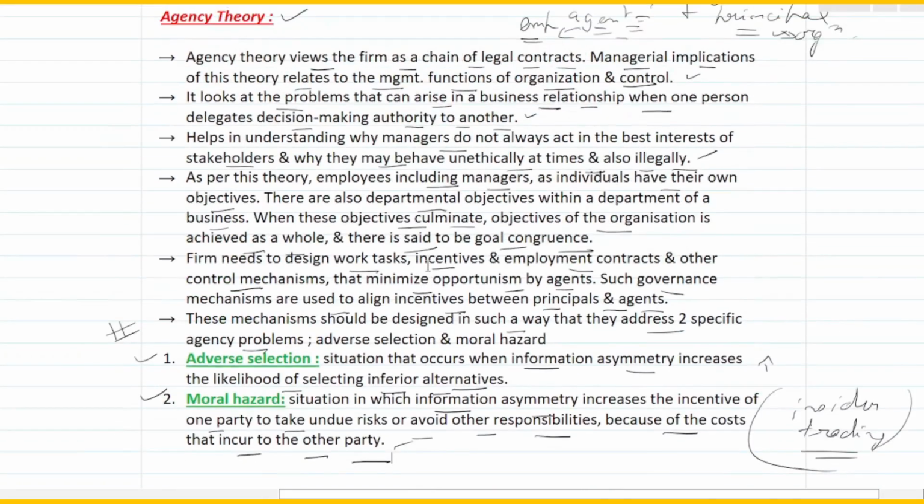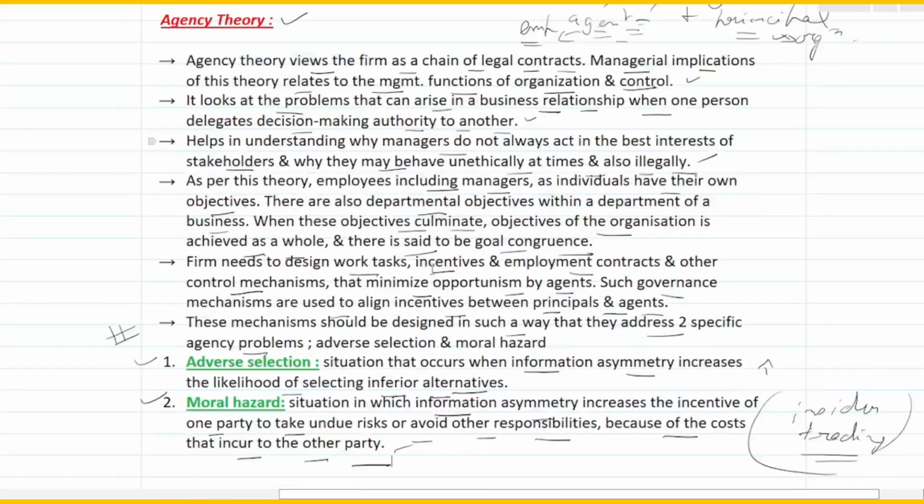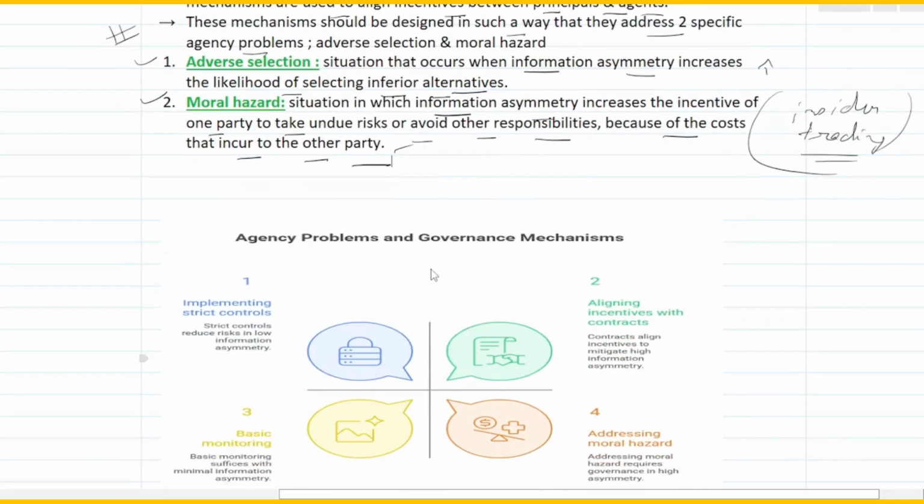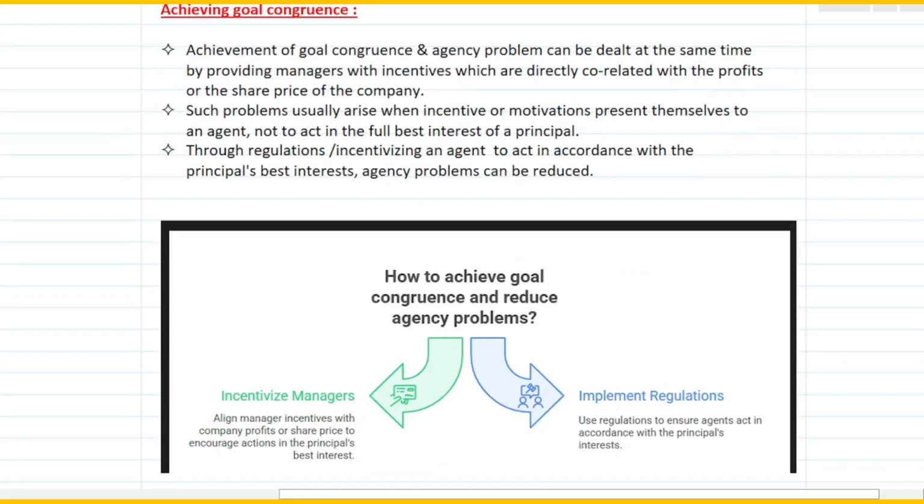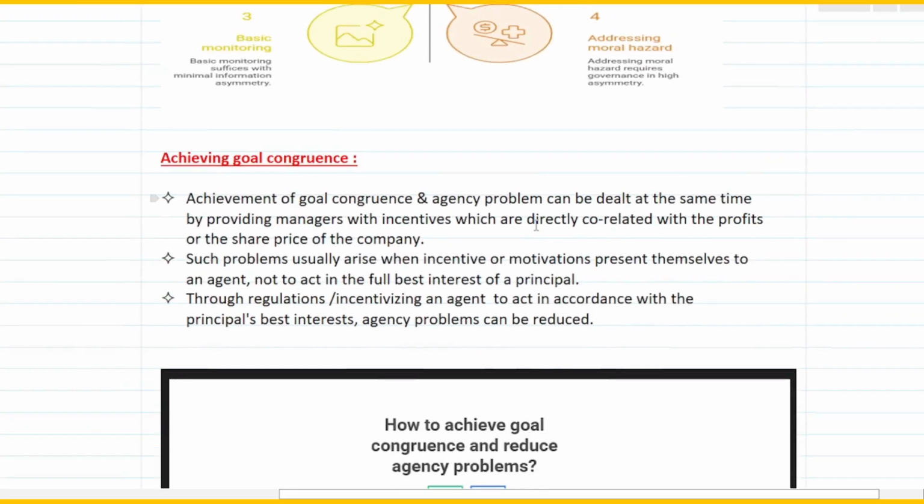So this is what agency theory is all about, right? Simply summarizing it, just have a look at this diagram at the time of your examination. If you just go through this, that should be more than sufficient.